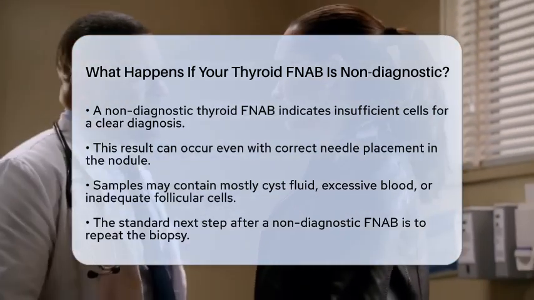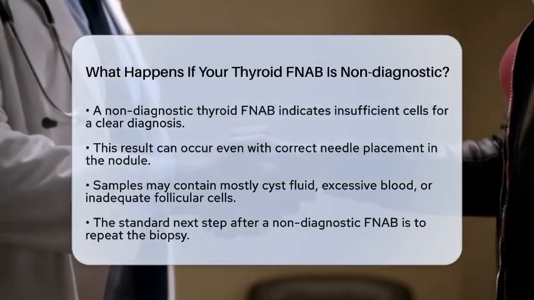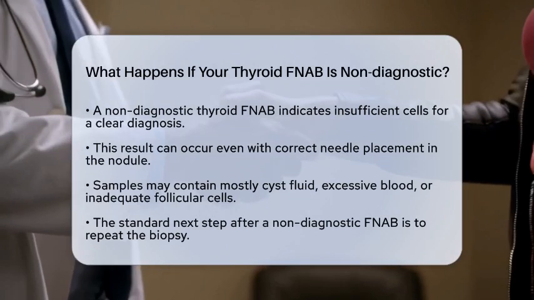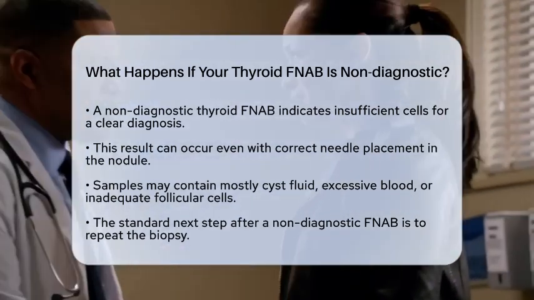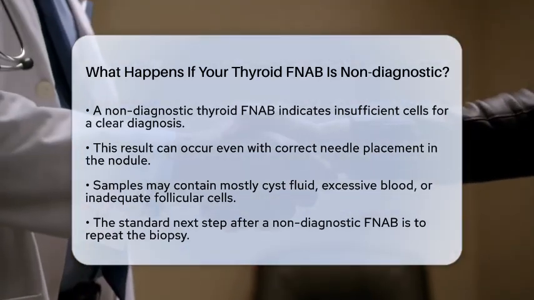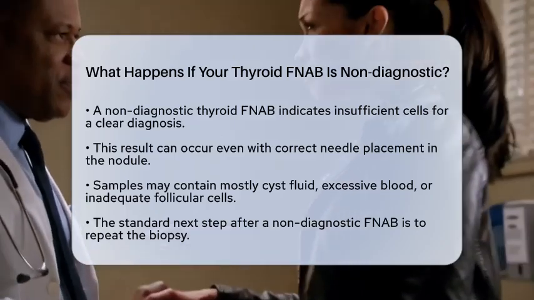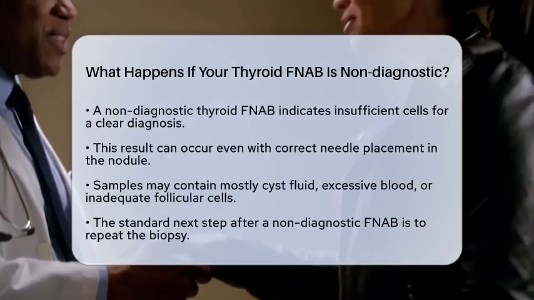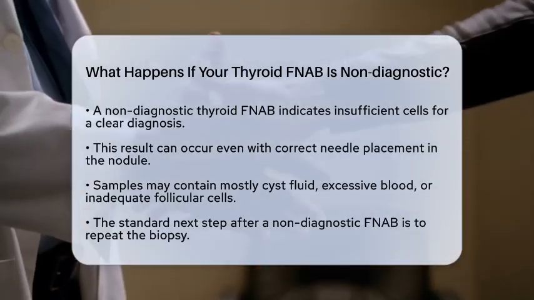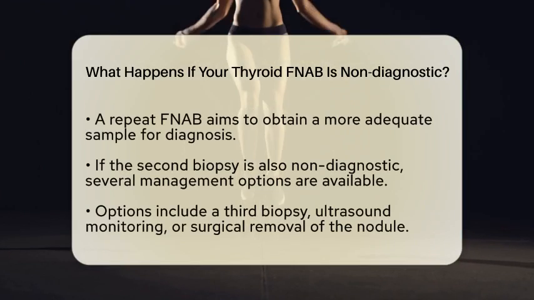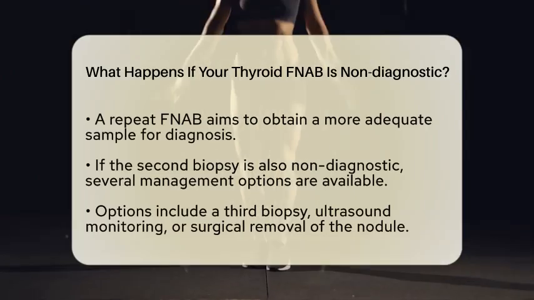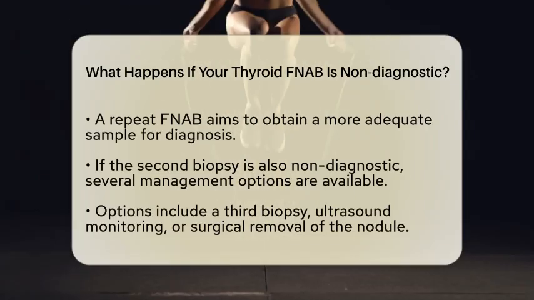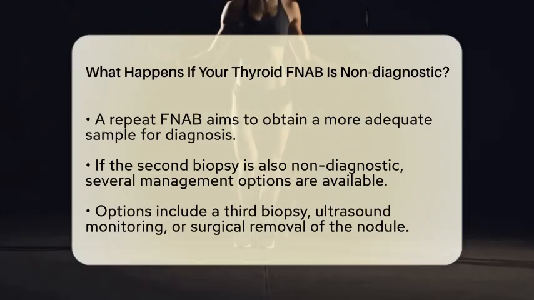This can occur even if the needle was placed correctly in the nodule. Sometimes, the sample may consist mostly of cyst fluid, excessive blood, or not enough follicular cells. When faced with a non-diagnostic FNAB, the typical next step is to repeat the biopsy. This is because the first sample did not provide useful information about whether the nodule is benign or malignant. It is quite common for healthcare providers to recommend a repeat FNAB to obtain a more adequate sample for diagnosis.